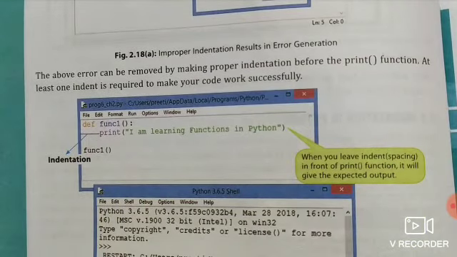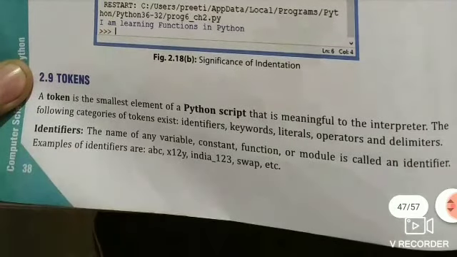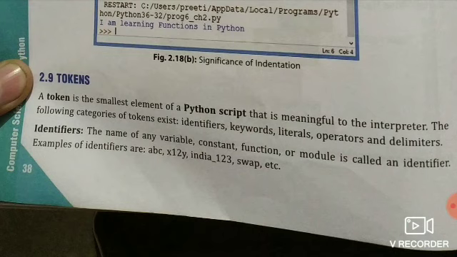When we do right indentation, it doesn't show error. Then after, next topic is tokens. So what are tokens? A token is the smallest element of Python script that is meaningful to the interpreter. Again I repeat, the smallest unit of Python script that is meaningful to the interpreter. The following categories of token exist: identifiers, keywords, literals, operators and delimiters.